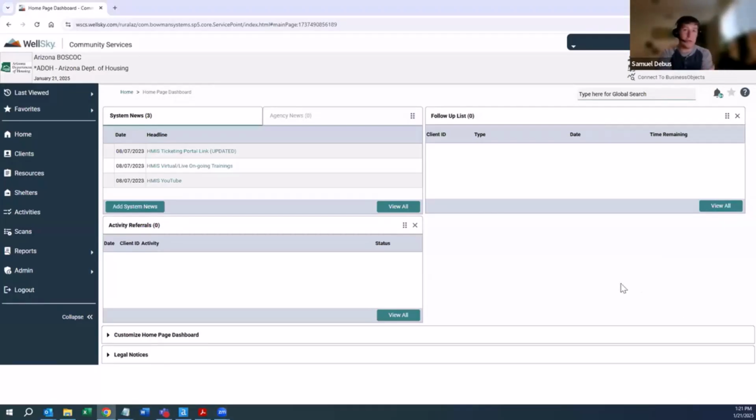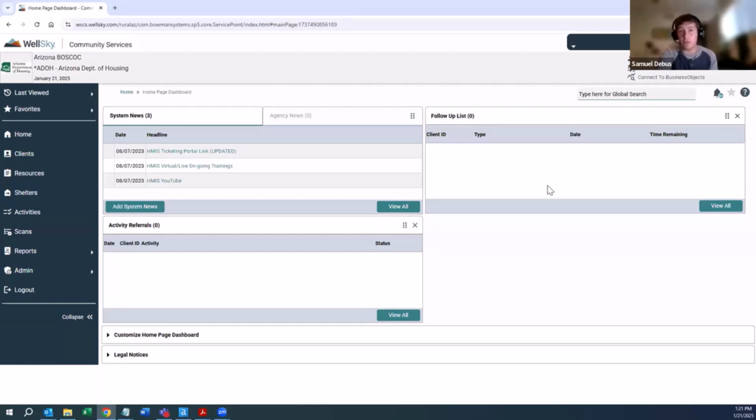Perfect. So in the Balance of State site, to get to the SAP platform, as a note, in Balance of State you may or may not have an SAP license. In Maricopa, everyone has a license for SAP. In Balance of State, only some individuals and agencies do. That is the process that ADOH has opted with for a long time.